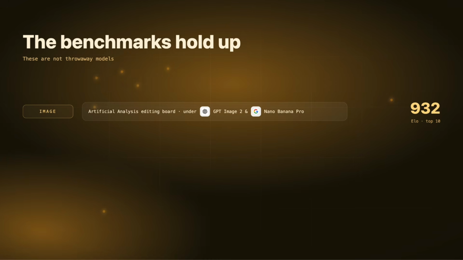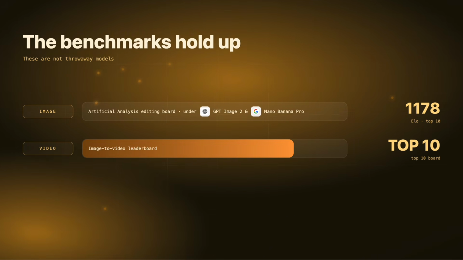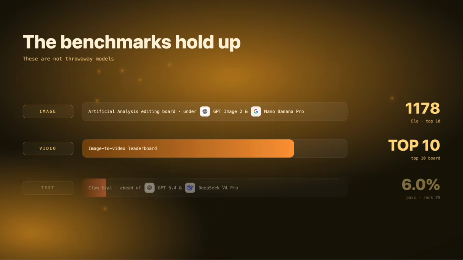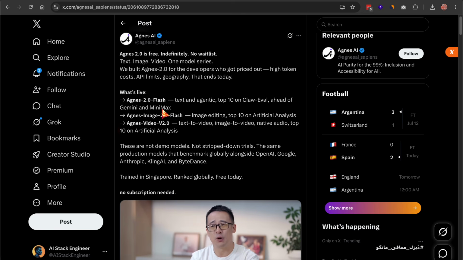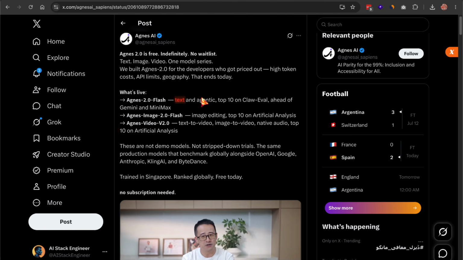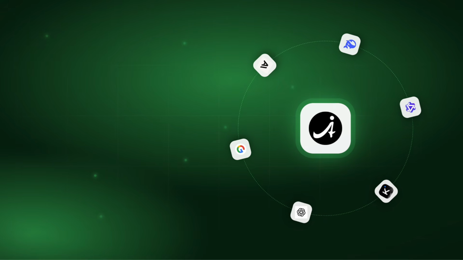On their site, they show the image model sitting in the top 10 on the Artificial Analysis Image Editing Leaderboard, with an ELO around 1178, right under GPT Image 2 and Nano Banana Pro. The video model is also top 10 on the image-to-video board, and the text model ranks number 9 on a benchmark called Claw Eval with a pass score of 60.9%, ahead of models like GPT 5.4 and DeepSeek V4 Pro on that board. So these are not throwaway models. They benchmark next to the big names, and all three of them are free.